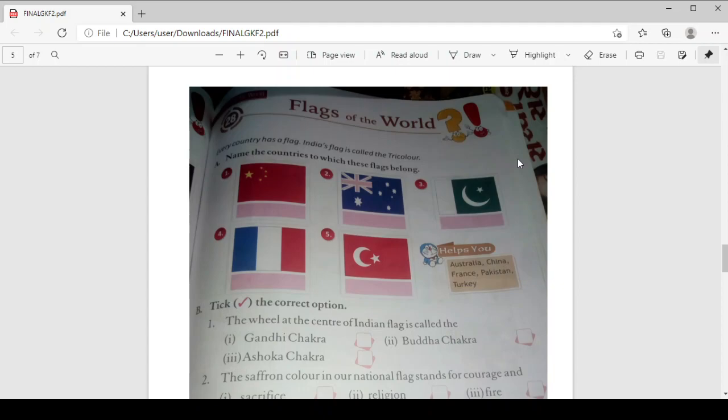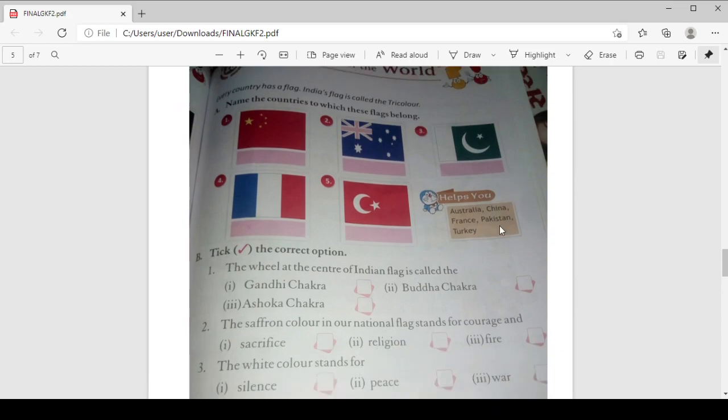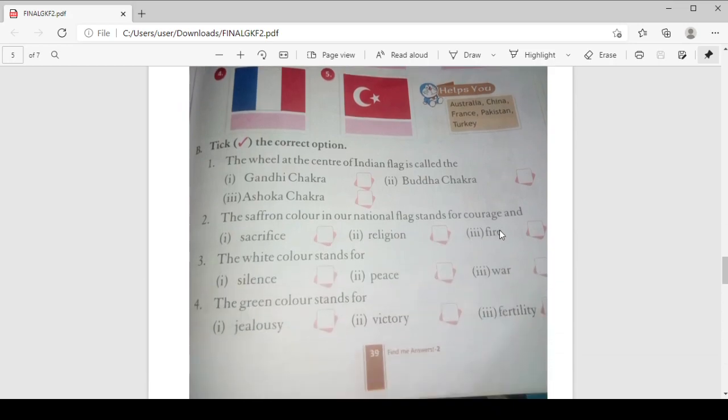So let me repeat. Number 1, China. Number 2, Australia. Number 3, Pakistan. Number 4, France. And number 5, Turkey. Okay. Now let us see the exercise. Tick the correct option. The wheel at the center of the Indian flag is called Ashoka Chakra. It has 24 spokes, right?